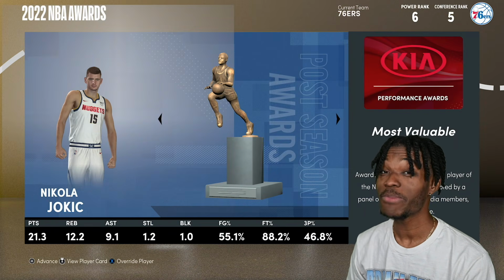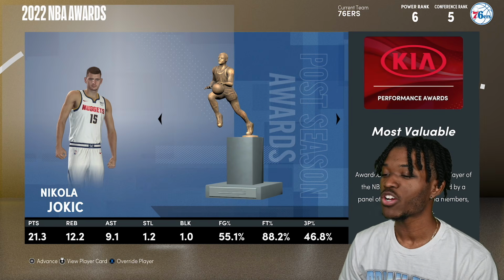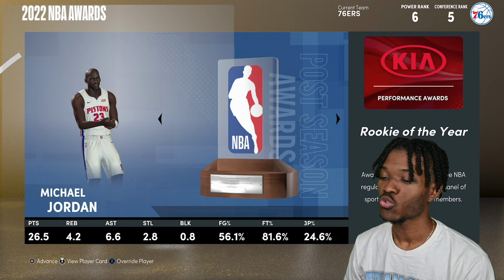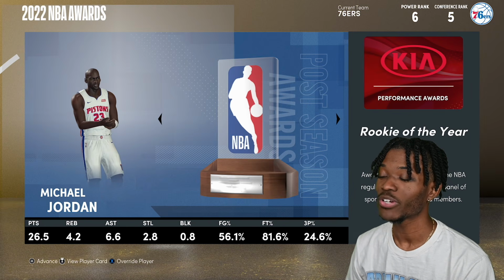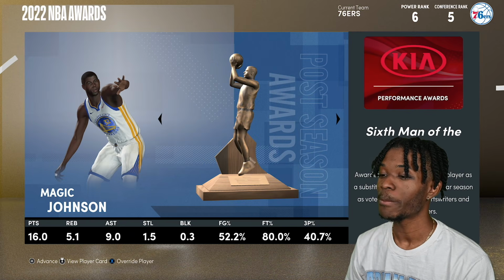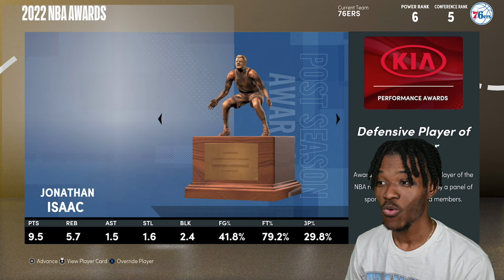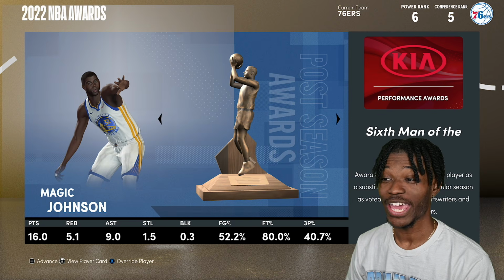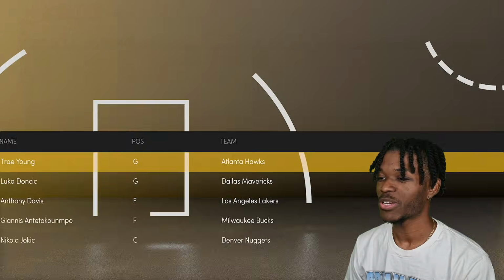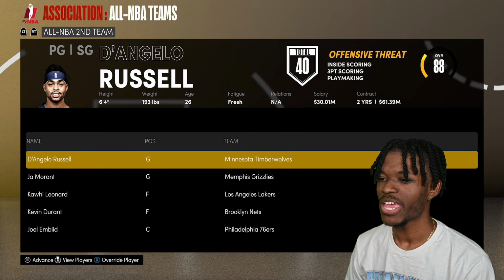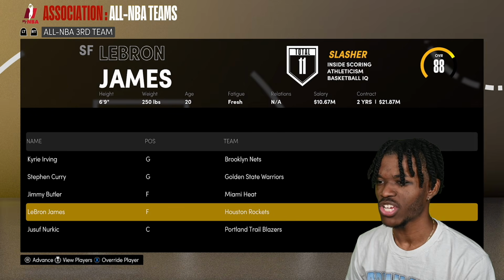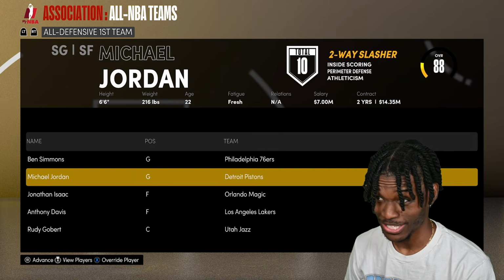Like I said, the battle for the best center in the league is gonna be a crucial one, man. Michael Jordan averages 26-6-4 with about 3 steals per game to win Rookie of the Year. Magic wins 6th Man of the Year, so add that into his little trophy case already, and that's pretty much it. None of these guys can make All-NBA because none of them made the All-Star game, but I'll just double check that. Yusuf Nurkic is here again. Shout out to Yusuf Nurkic, I guess.